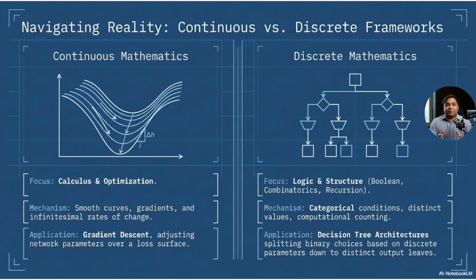This slide shows two major mathematical worlds, continuous mathematics and discrete mathematics. Continuous mathematics deals with smooth change. Calculus is the best example. In calculus, we study curves, gradients, rates of change, and continuous functions.